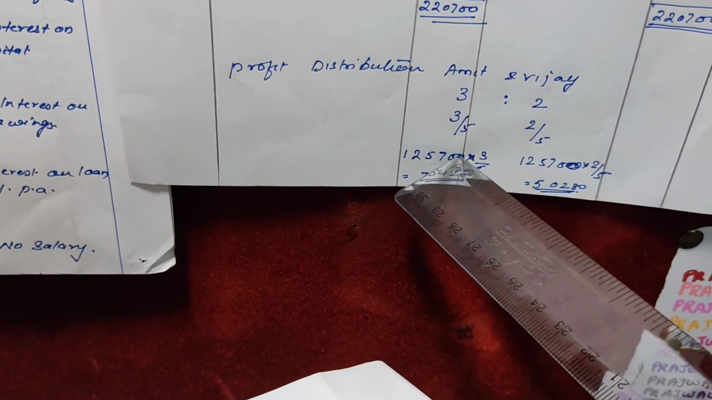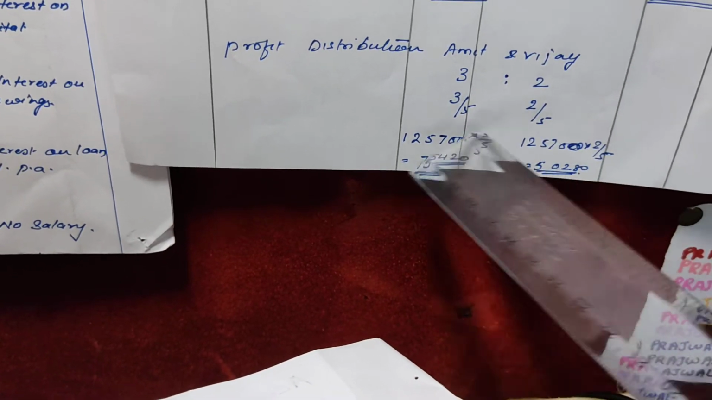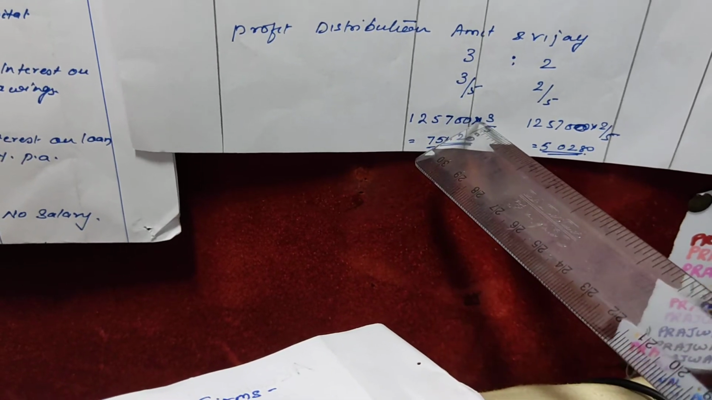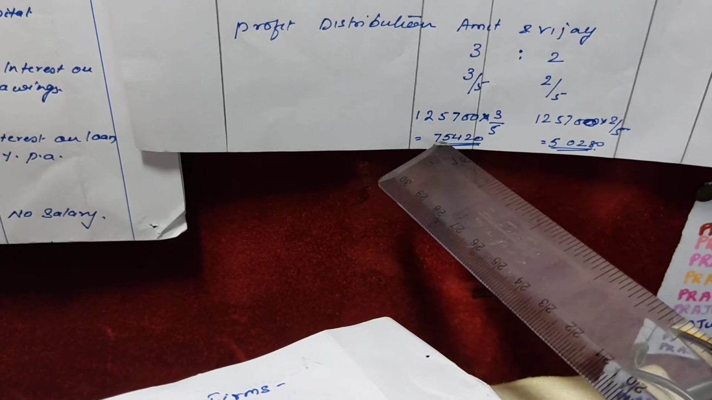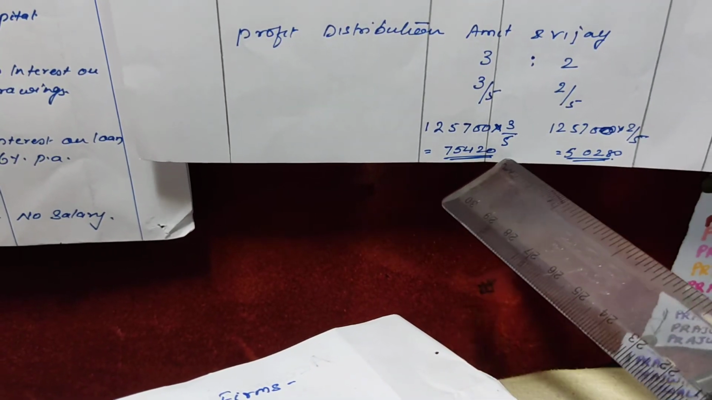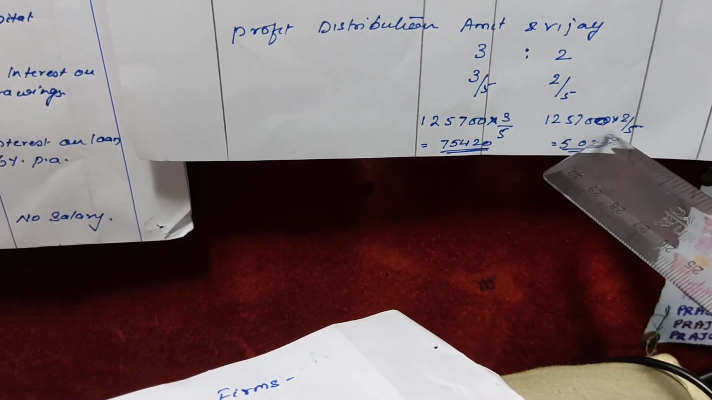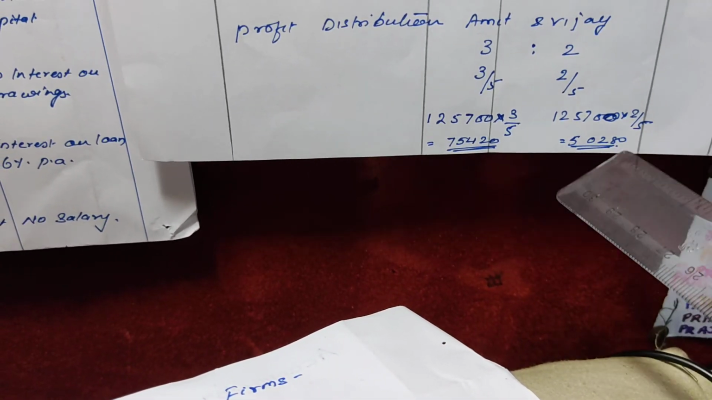That means Amit will get the 3/5 part of the profit and Vijay will get the 2/5 part of the profit. So the divisible profit is 1,25,700 multiplied by 3 by 5. This is Amit's share of profit, that is 75,420. Now Vijay's share of profit is 1,25,700 into 2 by 5, and that is 50,280.